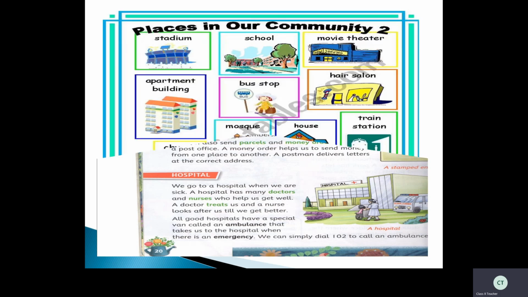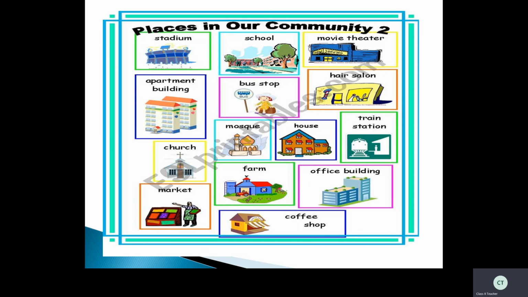Okay, children. Now see here one more, places in our community. See these places in our community. So stadium, school, movie theaters, hair salons, bus stop, apartment buildings, and you can see church, mosque, house, train station, that is railway station, market, farm, office building, some coffee shops. So all these may be the neighborhood places. Okay, children? Can you see these pictures once again?